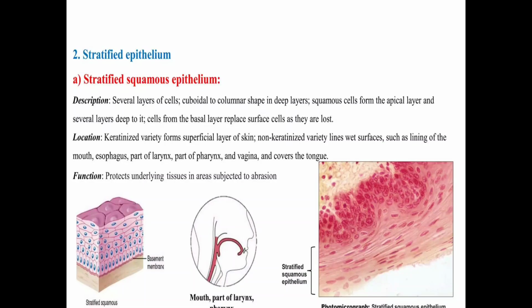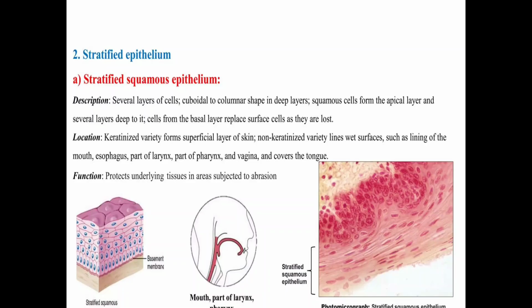So stratified squamous epithelium has two types. First is keratinized, second is non-keratinized. If keratinized, the top layer of these cells is made of keratinized cells, so they are dead-like cells. They are tough and they prevent transpiration and the exchange of molecules.